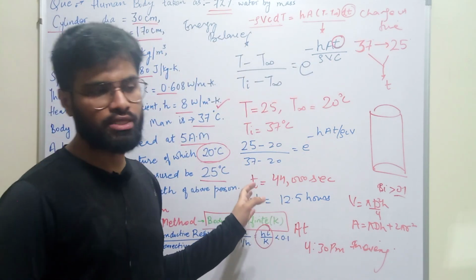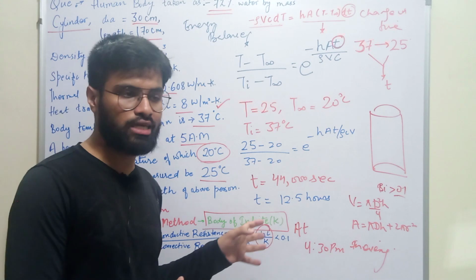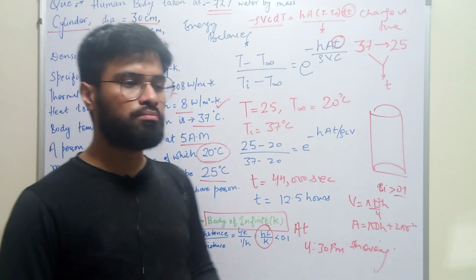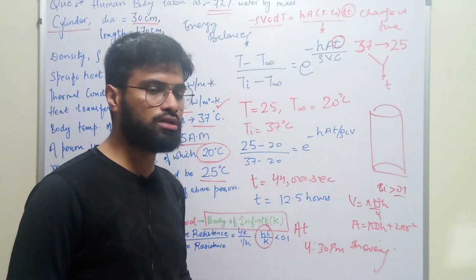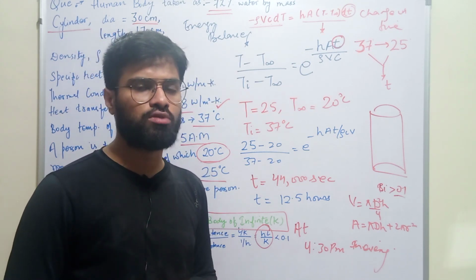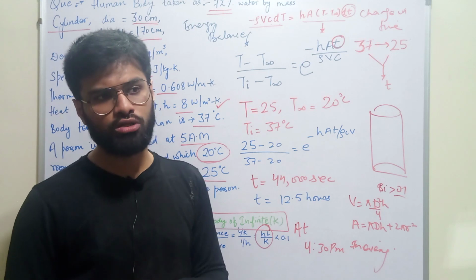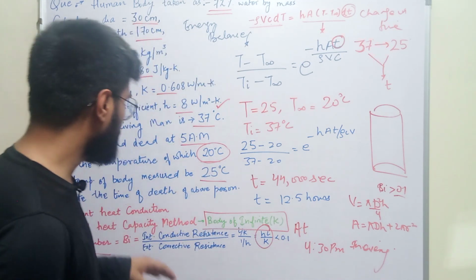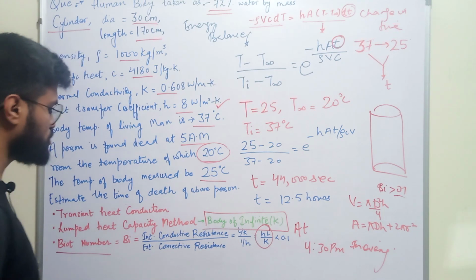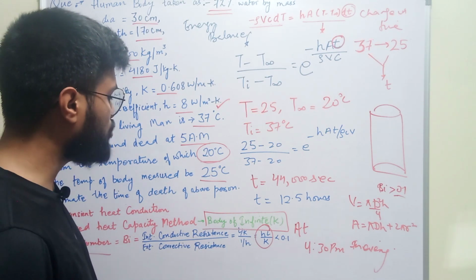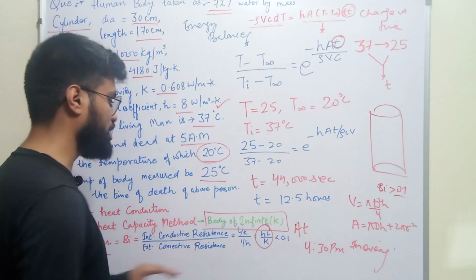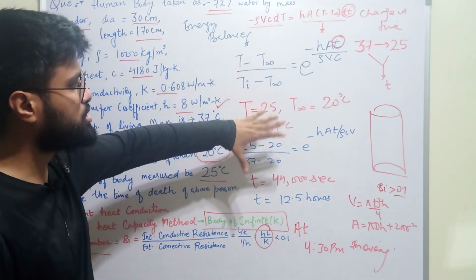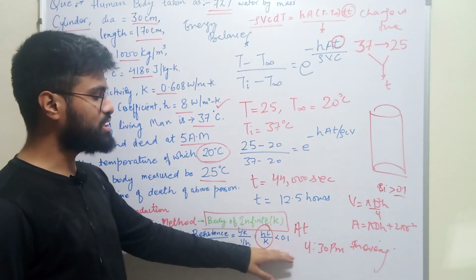This is a problem of transient heat conduction, because in this case the temperature of the body is changing with time. We have utilized the concept of the lumped heat capacity method. What is the lumped heat capacity method? In this method, the temperature of the body is uniform at any instant. Throughout the body the temperature will be the same. To apply it to any body, we have to calculate the Biot number. If the Biot number is less than 0.1, then we can apply the lumped heat capacity method.